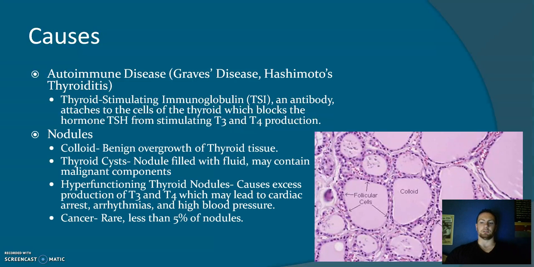Another cause is nodules. Nodules are growths on the thyroid tissue. There are many types of nodules, including colloid nodules, which are benign overgrowths of thyroid tissue. Thyroid cysts, which are nodules filled with fluid, do occasionally contain malignant components that can damage the thyroid. Hyperfunctioning thyroid nodules cause production of T3 and T4 to increase, which can occasionally lead to cardiac arrest, arrhythmias, and high blood pressure if levels spike drastically.